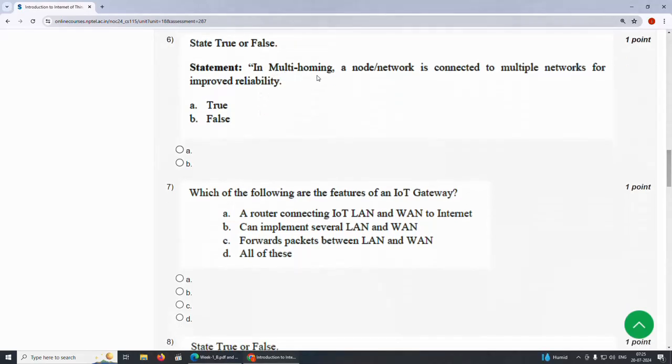Sixth one, in multi-homing, a node or network is connected to multiple networks for improved reliability.